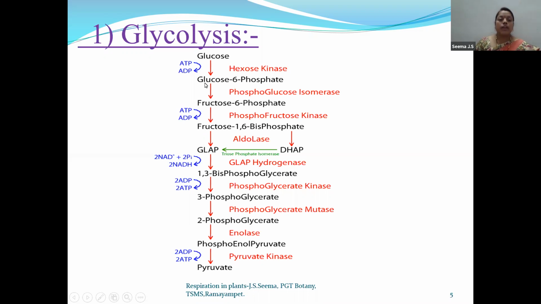Children, you have to remember mainly that 2 molecules of ADP are used up. Before the formation of ATP, 2 molecules are used up. Then 2 NADH molecules are formed. Later on, 2 ATP and 2 ATP, that means 4 ATP are formed. Because 2 molecules have been used up, we have to say that the profit from this glycolysis cycle is only 2 ATP molecules. We'll discuss now.